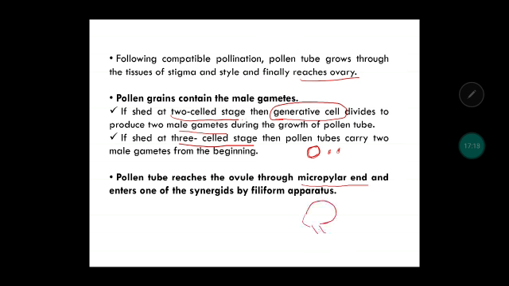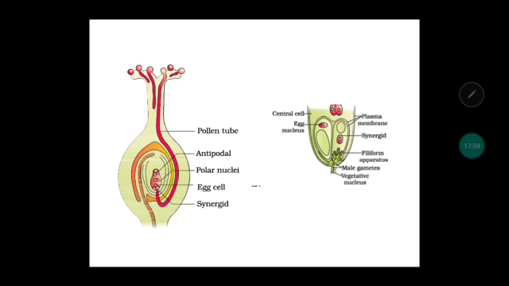Okay, the opening area is called the micropyle. Through the micropyle, the pollen tube is going to enter and fuse with the ovules. Now at the micropyle end, if you remember, there are cells called synergids, and they have some finger-like extensions called filiform appendages. These synergids, this filiform apparatus, are going to guide the pollen tube to reach the ovule.